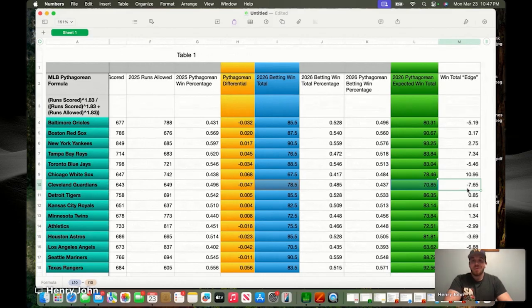I don't know where that team came from towards the end of last year. They ran down the Tigers. They won the AL Central. Detroit got revenge, obviously, in the playoffs itself. But Cleveland expected to finish, based on last year's numbers, over 7.5 wins worse than whatever the market's telling us. That's telling us 78.5. So that puts our Pythagorean expected win total closer to 70, 71.